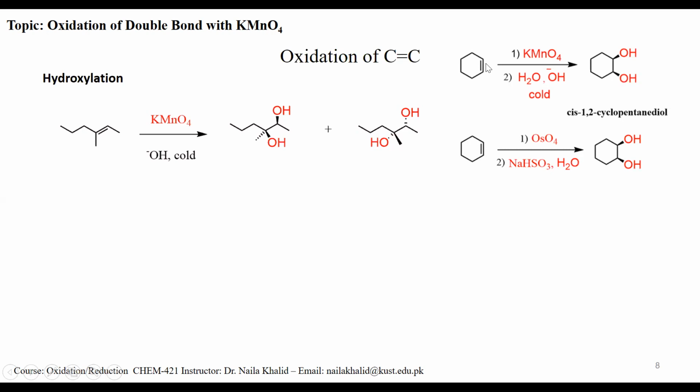Similarly, cyclohexene will give you this cis-1,2-cyclohexanediol. This is cyclohexene with osmium tetroxide. Again, this gives you this diol.